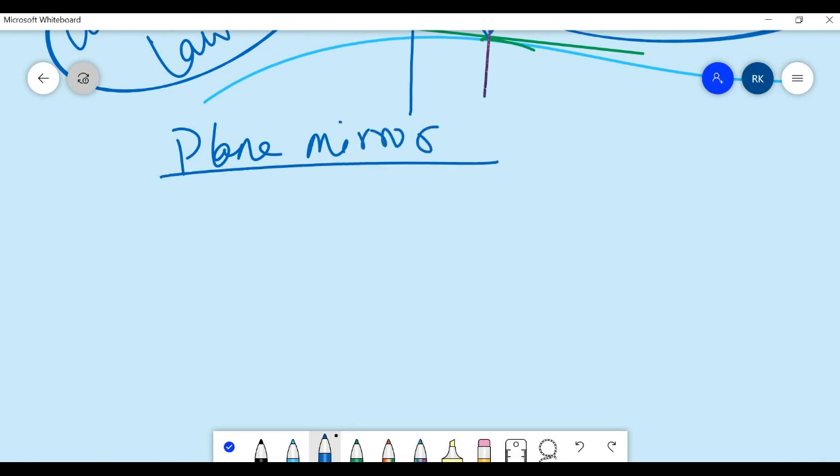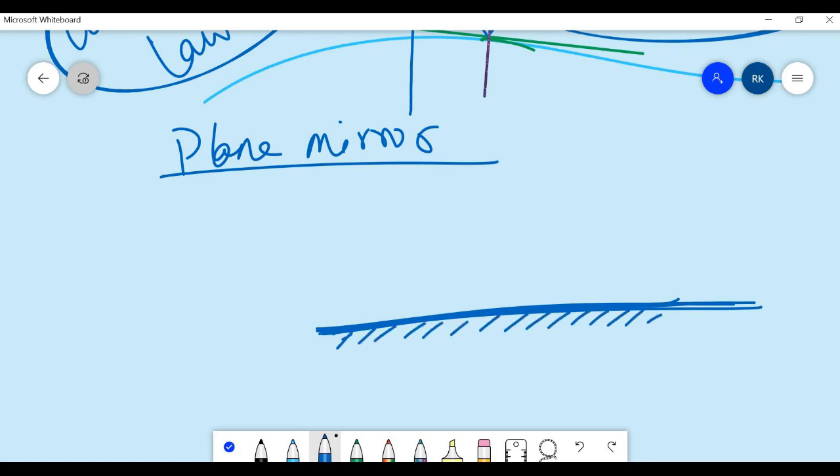So what is a plane mirror? A plane mirror is nothing but a glass which is coated with aluminum or another material on one surface. So the other surface is plain and polished. Okay. Now when a light ray appears, suppose I have kept an object over here.